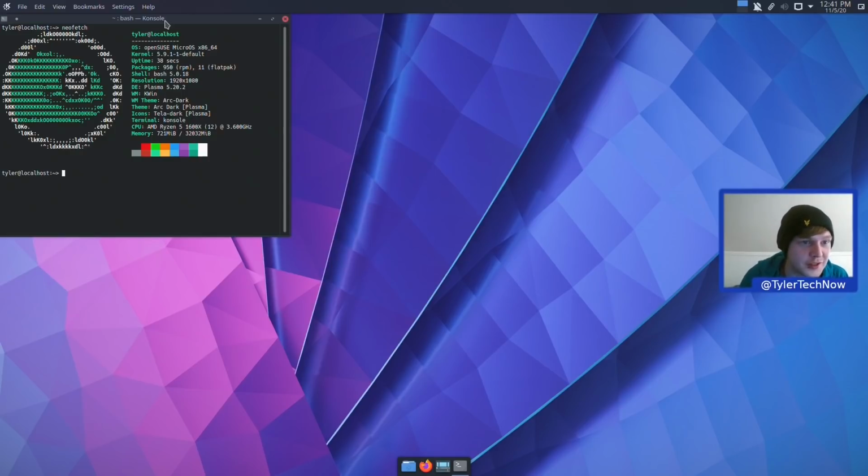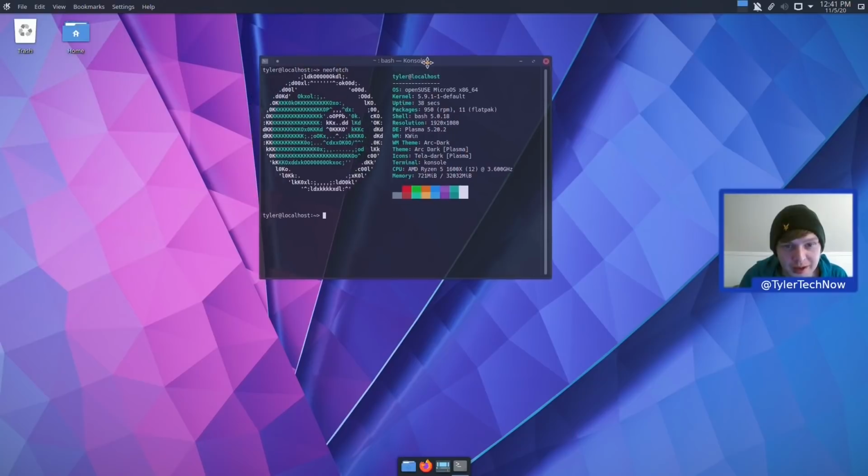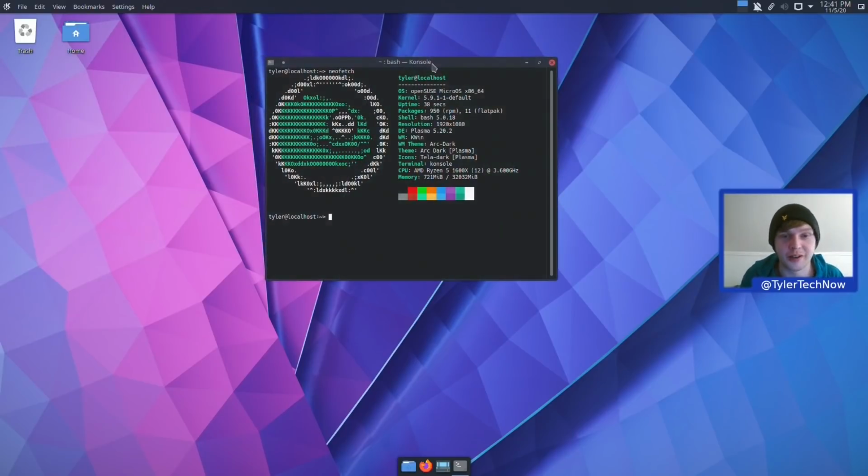And while we're in here, let's just have a quick look at how many RPMs we do have installed, bearing in mind we have added a couple ourselves with Zypper. But we've got 950, so under 1,000, so it is really quite a minimal installation that you are going to be getting. And so far we've added around about 11 Flatpak applications. So another reboot, and then we're going to get into the starting screen for openSUSE and see how that all works as well.